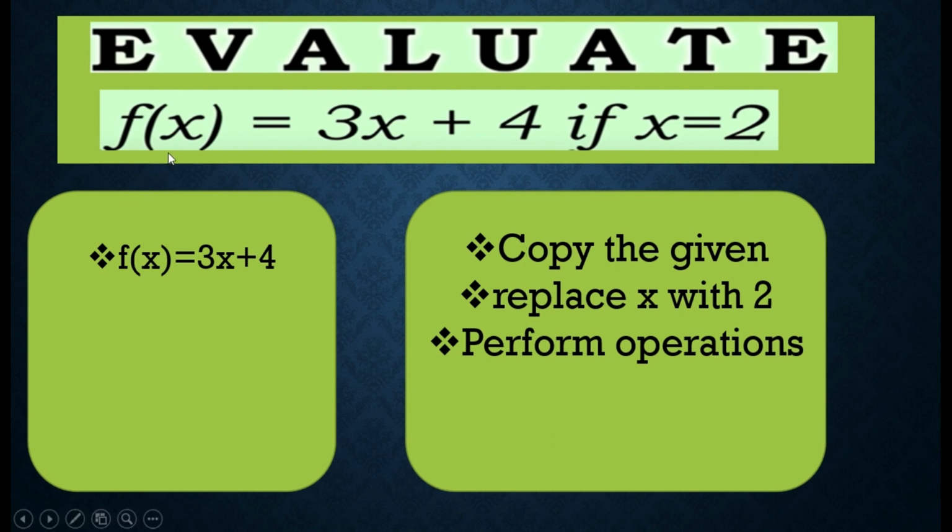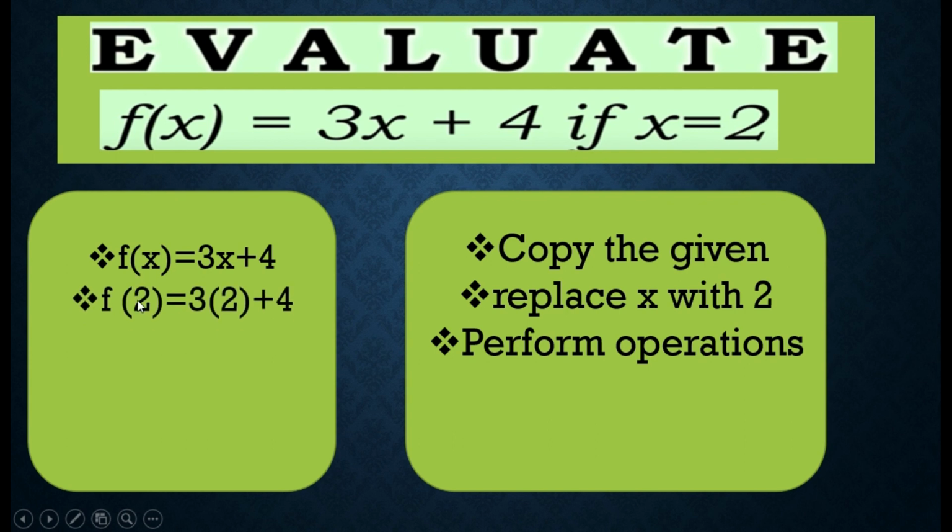So, this is our function: f of x equals 3x plus 4, if the value of our x is 2. Next, copy the given. That is our step in class. And then, replace x with 2. Why 2? Because the value of x here is 2. Okay, we replace x.